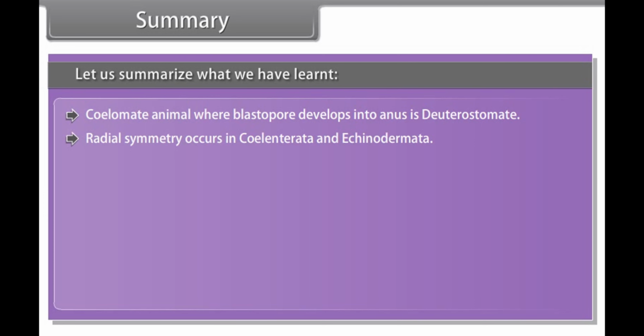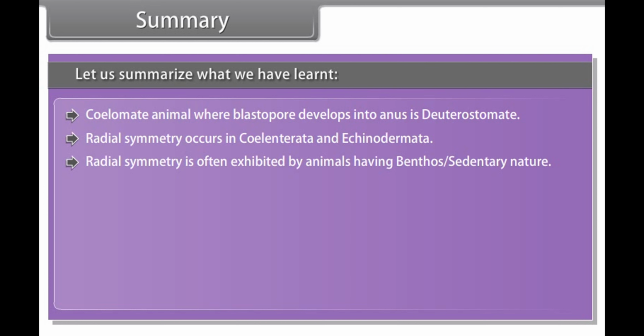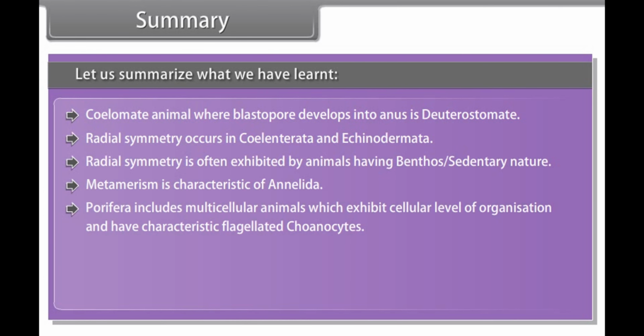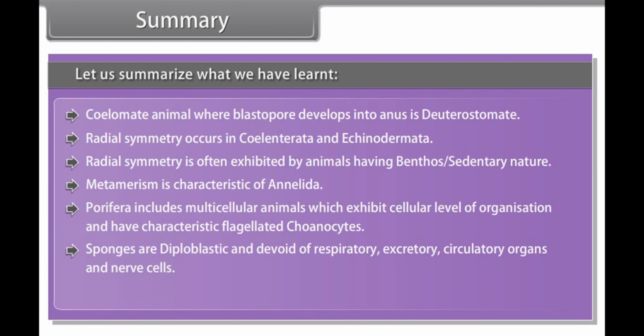Radial symmetry occurs in Coelenterata and Echinodermata. Radial symmetry is often exhibited by animals having benthos or sedentary nature. Metamerism is characteristic of Annelida. Porifera includes multicellular animals which exhibit cellular level of organization and have characteristic flagellated choanocytes. Sponges are diploblastic and devoid of respiratory, excretory, circulatory organs and nerve cells. Canal system is found in sponges.